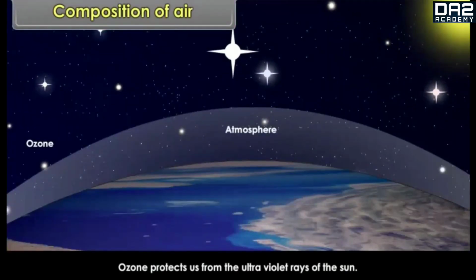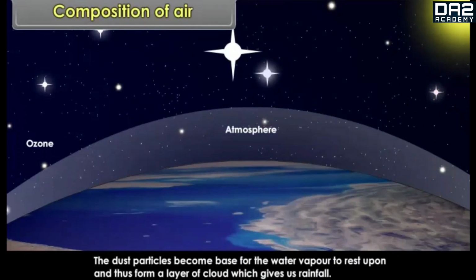Ozone protects us from the ultraviolet rays of the sun. The dust particles become a base for the water vapor to rest upon, and thus form a layer of cloud which gives us rainfall.